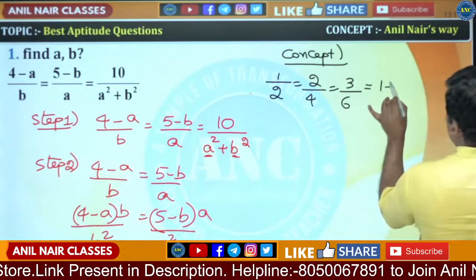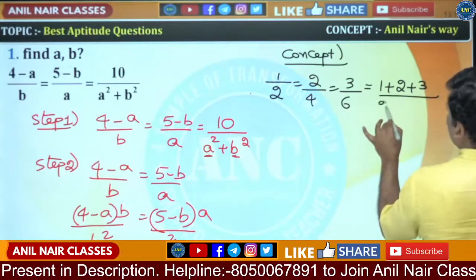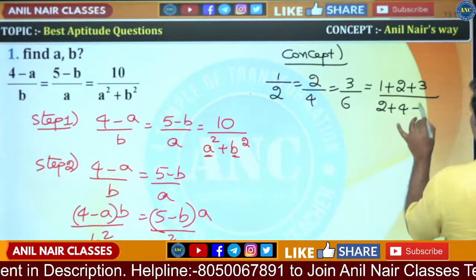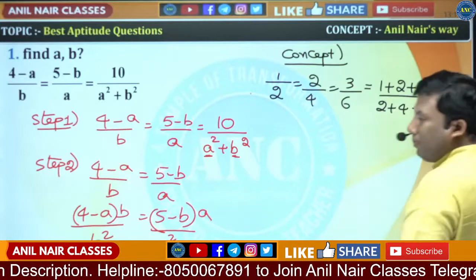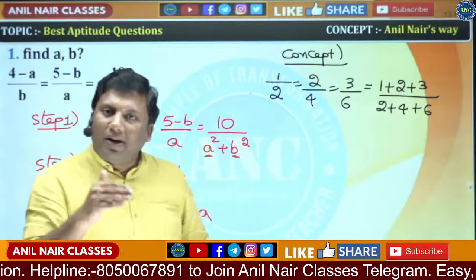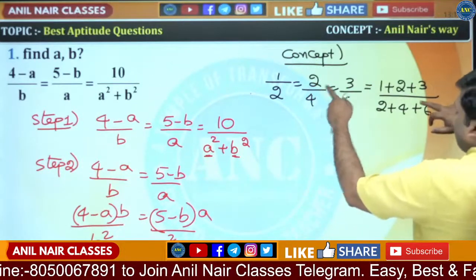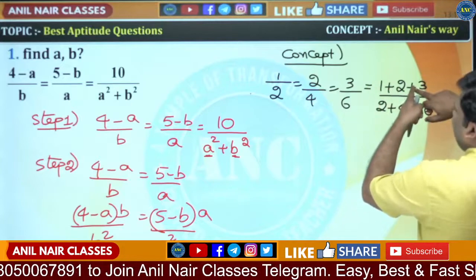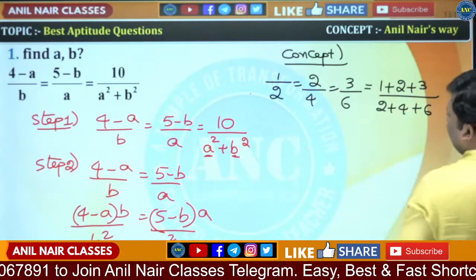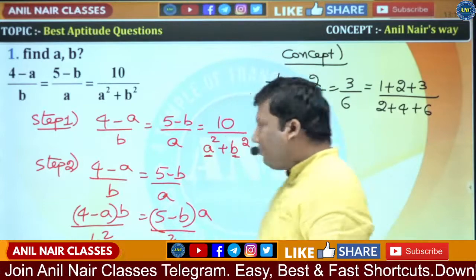It is equivalent to the sum of the numerators, 1 plus 2 plus 3, by the sum of the denominators. Can I say 1 plus 2 plus 3 is 6, 2 plus 4 plus 6 is 12, 6 by 12 is 1 by 2. Okay, that means if fractions are given, it can be written as the sum of the numerators by the sum of the denominators. Sir, is it only the sum of the numerators by the sum of the denominators?